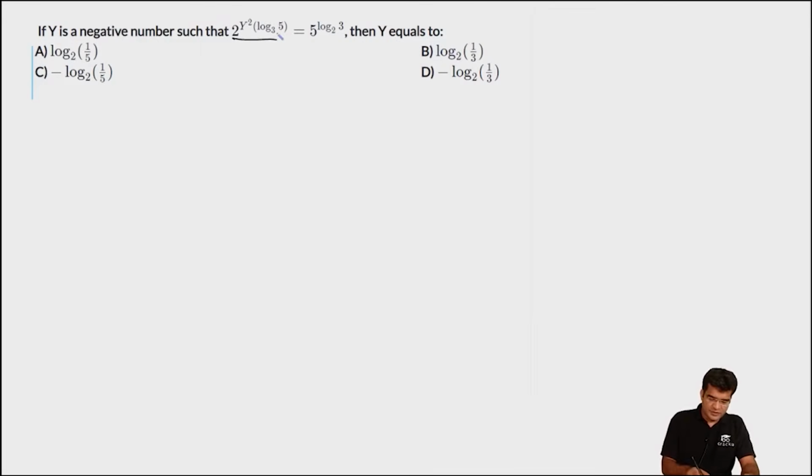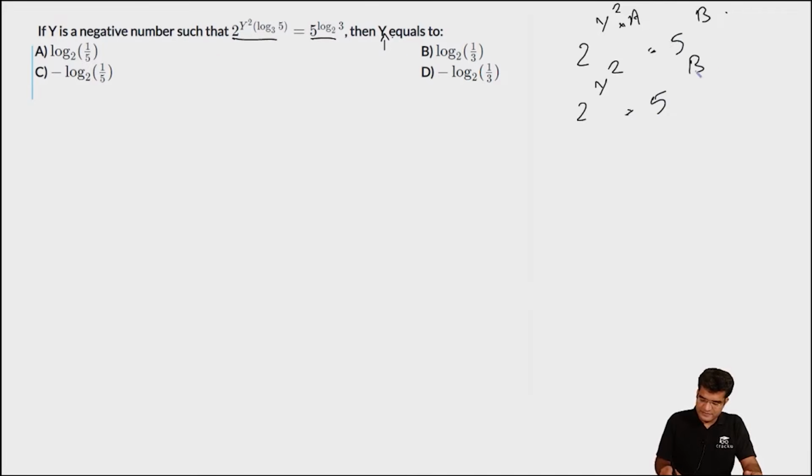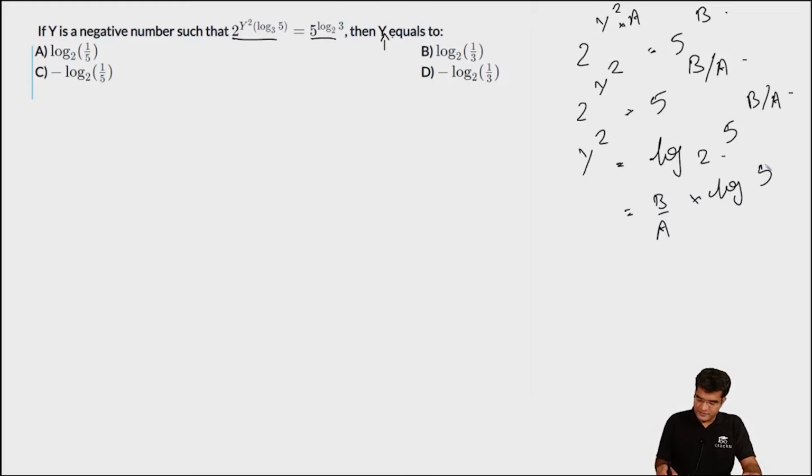In this question, we are told that 2 to the power y square into log of 5 to the base 3 is equal to 5 to the power log 3 to the base 2, and we are asked to find out the value of y. So if you're looking at it, this is of the form 2 to the power y square into a is equal to 5 to the power b, or this would imply that 2 to the power y square is equal to 5 to the power b by a, or again this would imply that y square is equal to log of 5 to the power b by a to the base 2. Or to simplify this, this will equal b by a into log of 5 to the base 2.